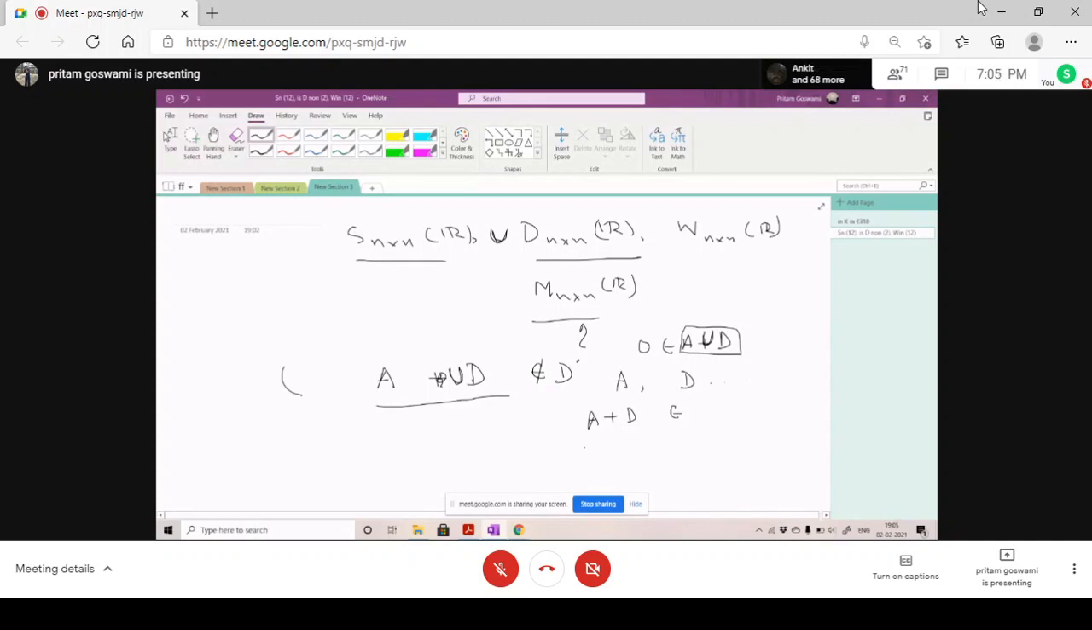Then if I take any matrix, wait 1 second. Okay, I will tell you the example later. Right now I'm so confused here. This was holding, I guess. It should not be.